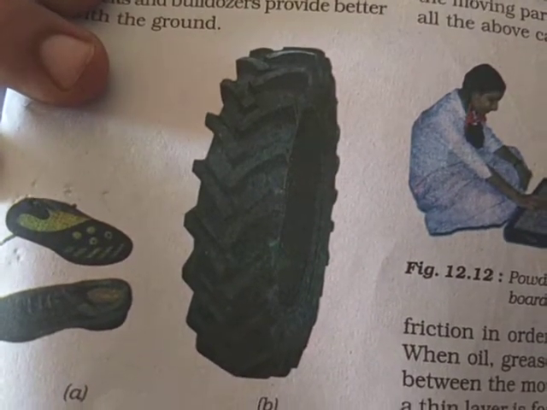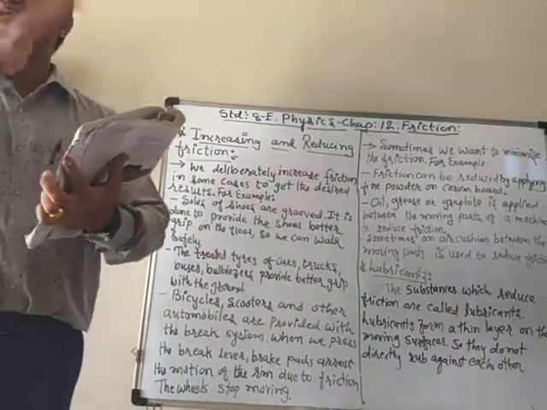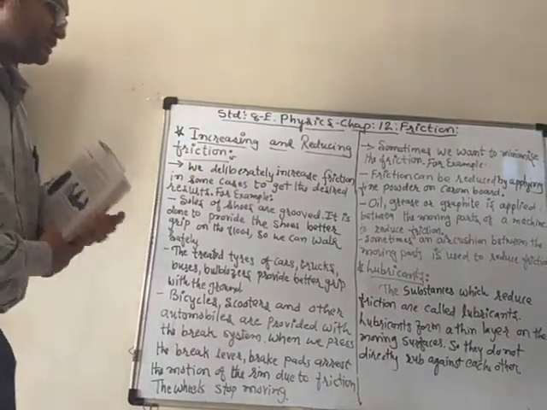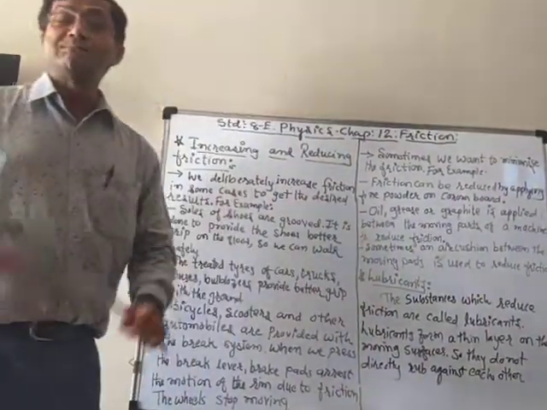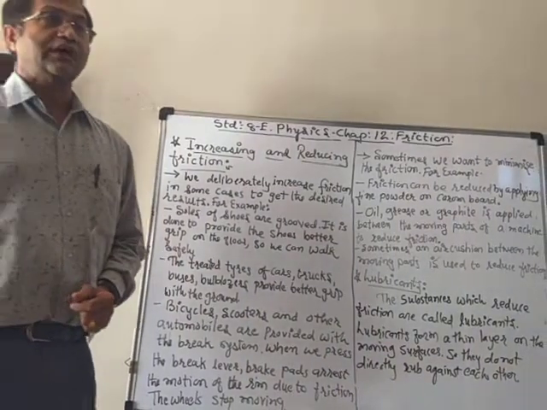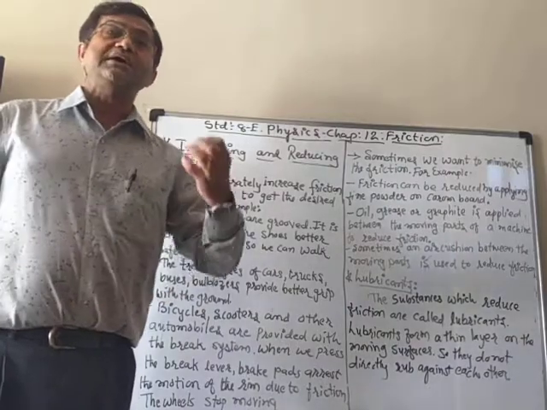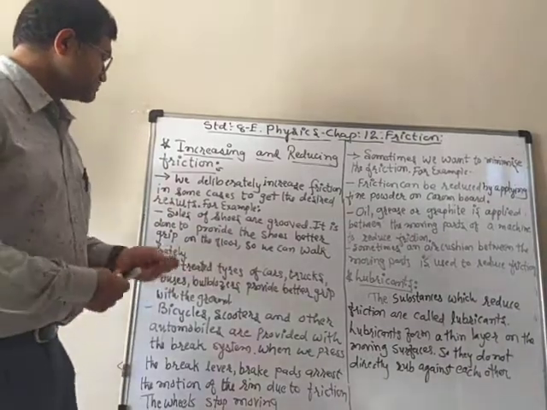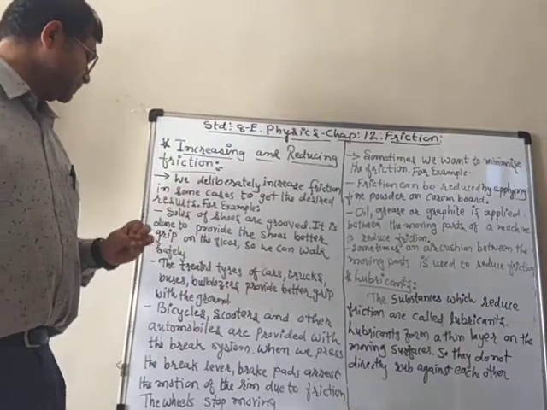You can see it is a tire of a truck or a tractor, right? In that you will see that there is some designing. Why is it not flat? Because if it is flat, the friction will be less and it will not have a better grip with the ground, and then there is a chance of slipping and maybe an accident also. And therefore, to provide a better grip, the tires are treaded so that they grip the ground better.